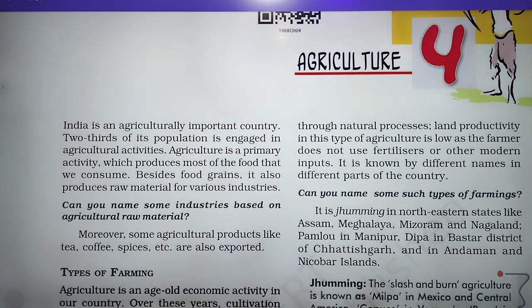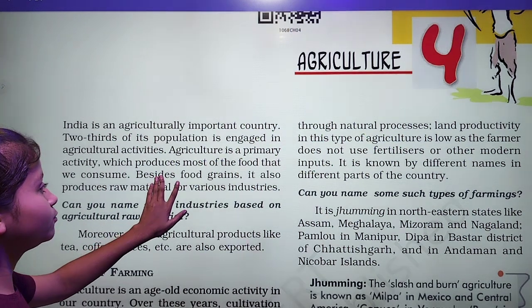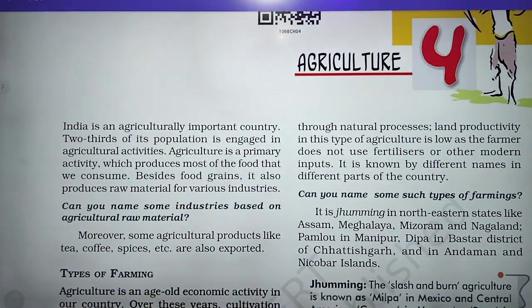It means agriculture is a primary activity which produces what? With the help of agriculture we get food, okay, that we consume. It means the food is produced from agriculture, the process by which food is produced. Here it is given that it produces most of the food, and the produced food we consume to survive.